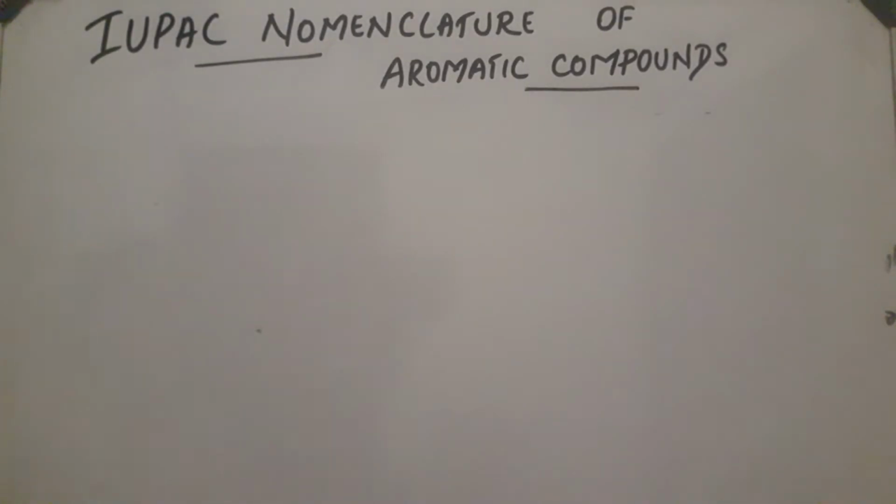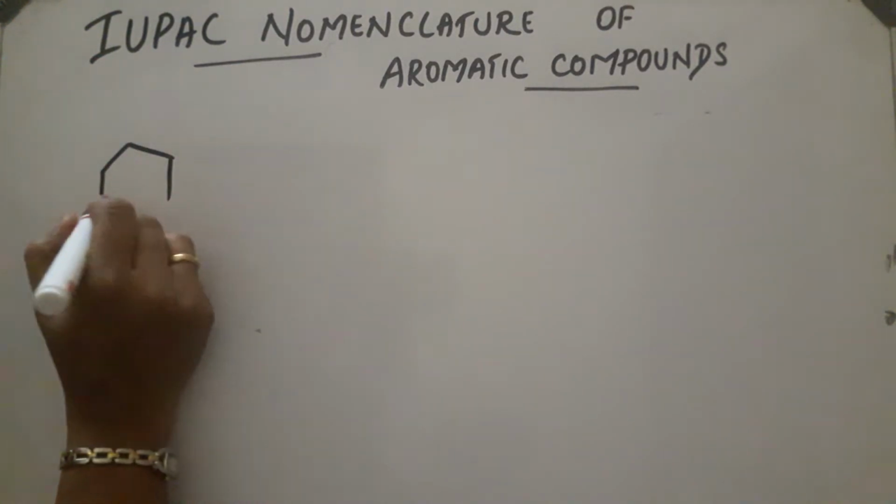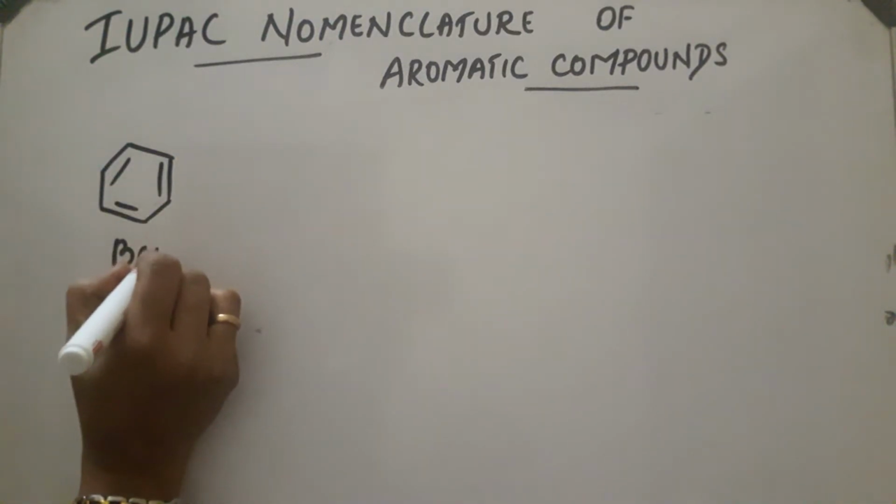IUPAC nomenclature of aromatic compounds. Aromatic compounds are those which contain conjugated double bonds. Okay, ring compounds which contain conjugated double bonds. Example, benzene. Structure will be like this.